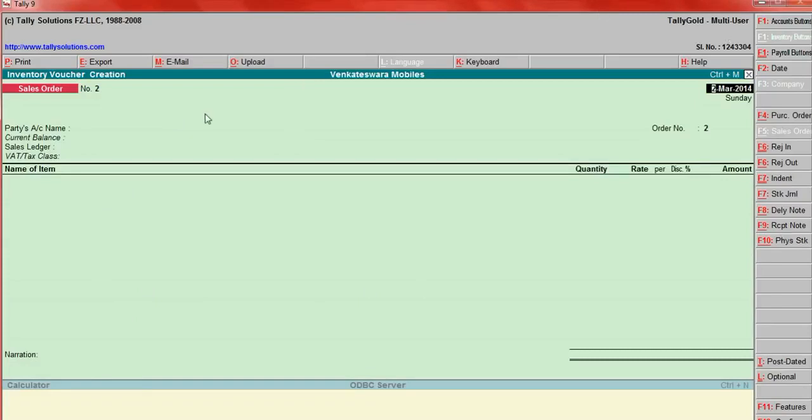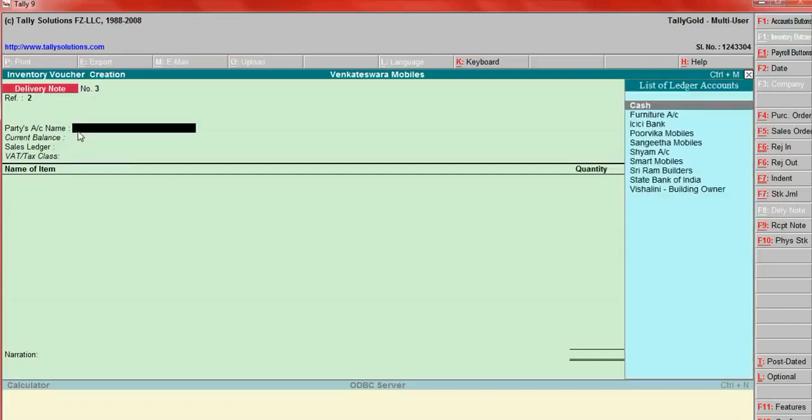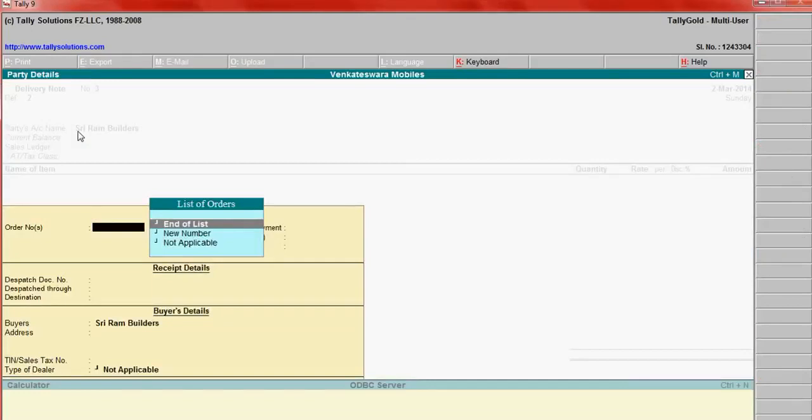After you raise the order, you have to enter the delivery challan. Go to Delivery Note. While entering the delivery note, for example, order number. When you make an order, the order number will appear here. Just select it and pass the entry.